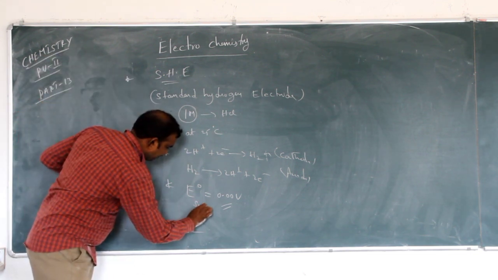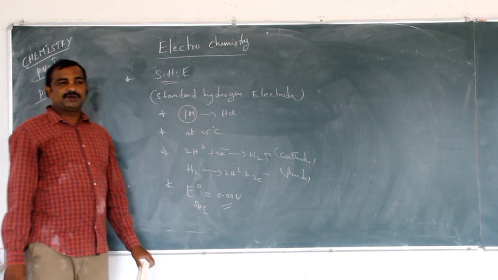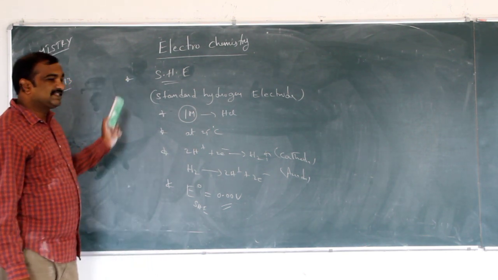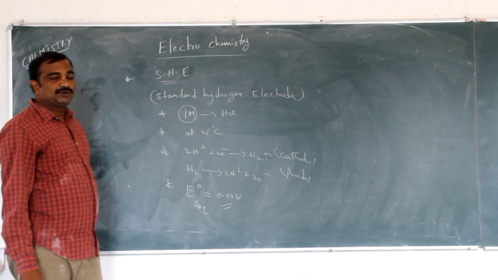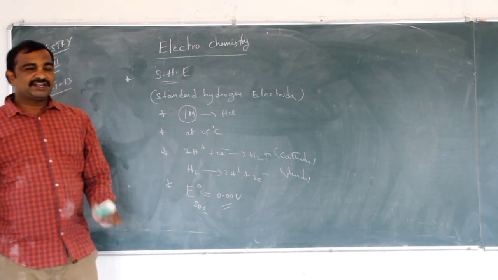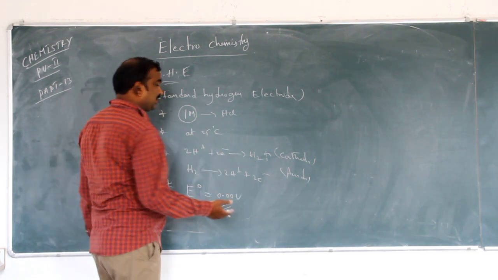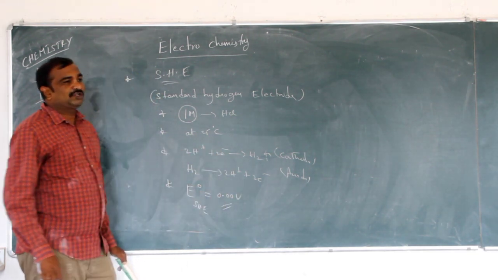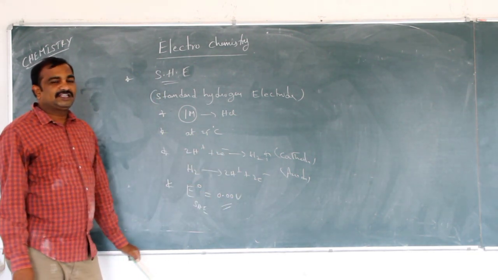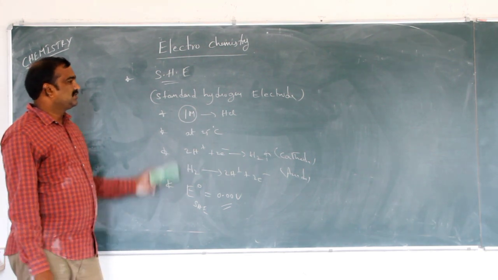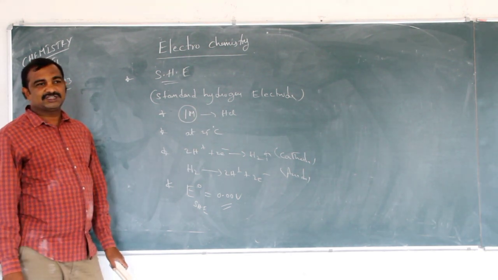The electrode potential of SHE is 0.00 volt. These are the conditions applicable to the standard hydrogen electrode. By using this only we can calculate the unknown electrode potential of an electrode. This is about SHE.